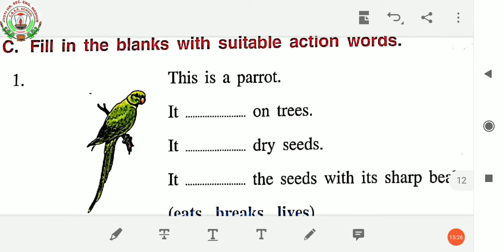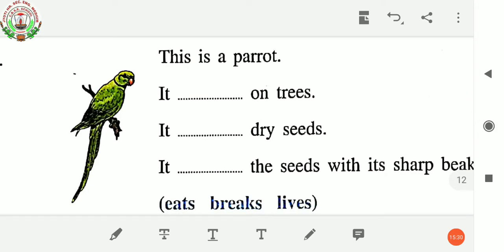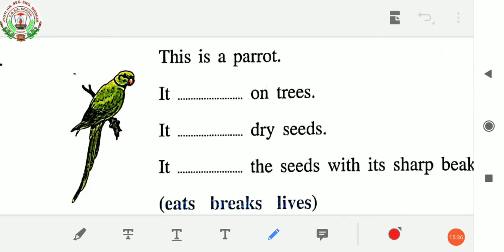First one is, this is a parrot. It dash on trees. So in this space, what you have to write? It lives on trees. Lives on trees.